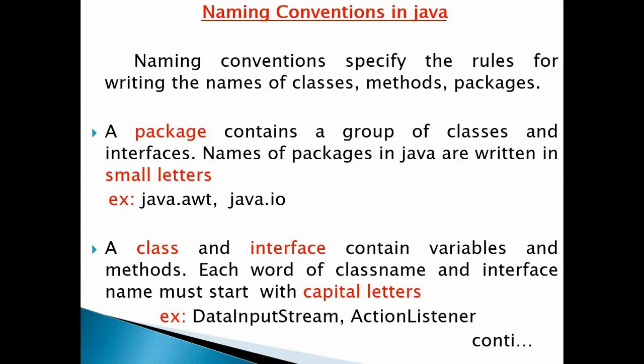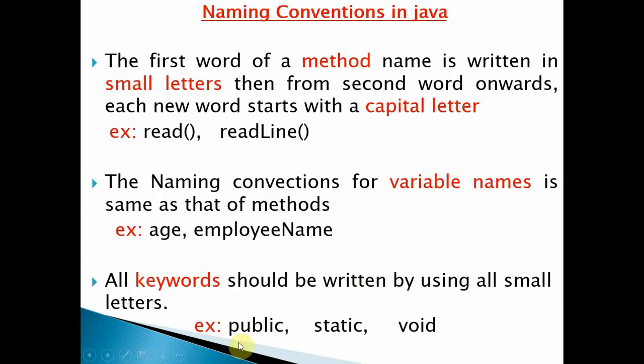and packages, variables. Okay, so for packages we should use small letters only. For class and interface we can use capital letters for the start of each word. What about methods? Okay, so we can use small and capital letters for defining the method. If it is a single word we can use only small letters, and